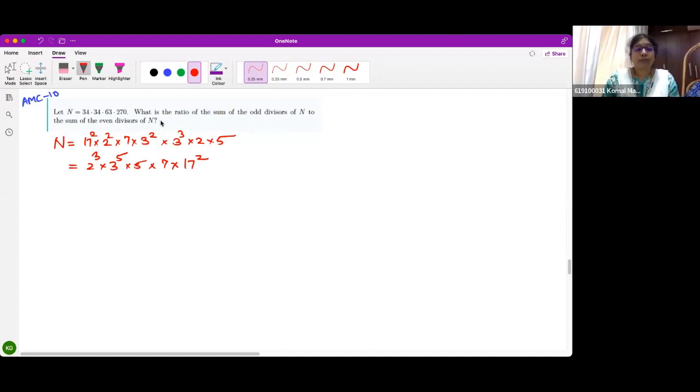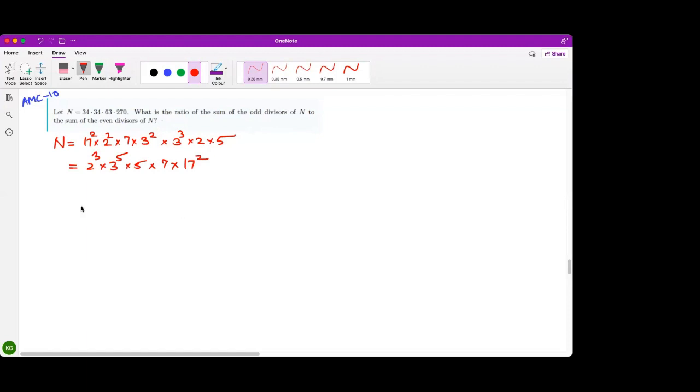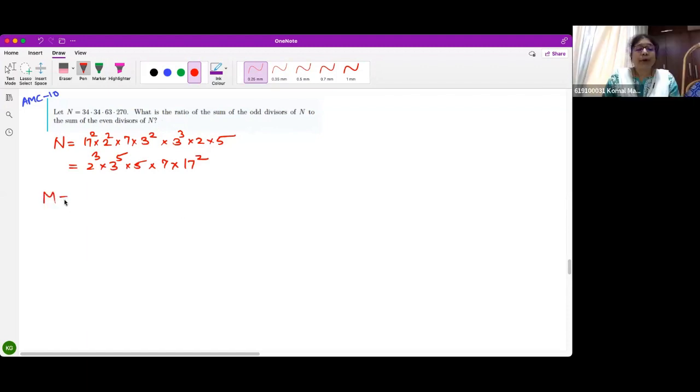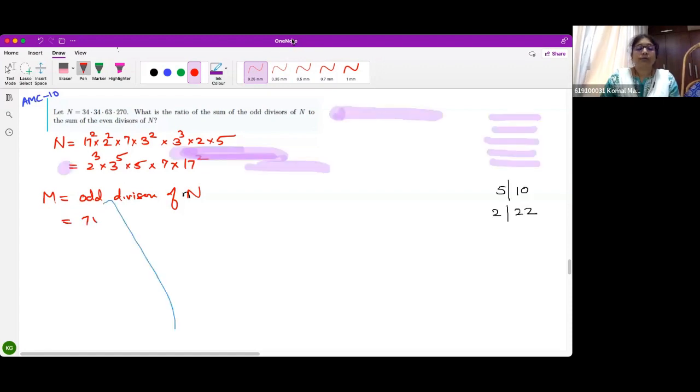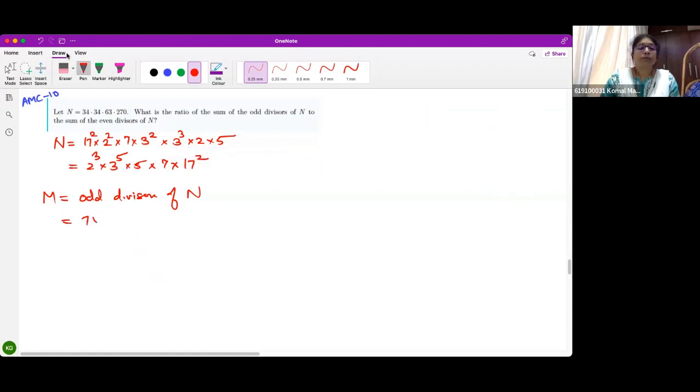Okay. So now let m be the product of odd divisors of n. So that is how much? That is nothing but 3 raised to 5 into 5 into 7 into 17 squared, whatever.